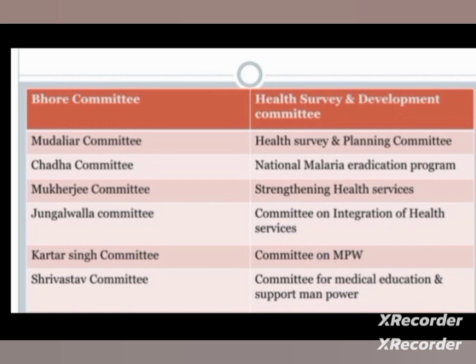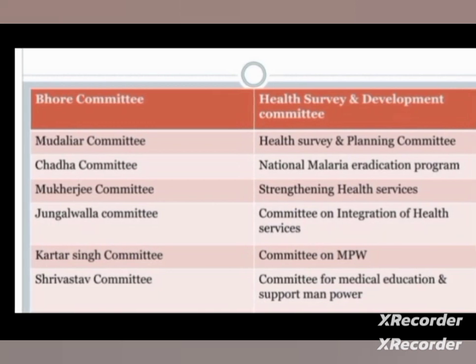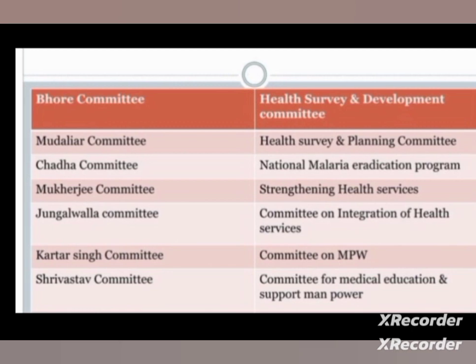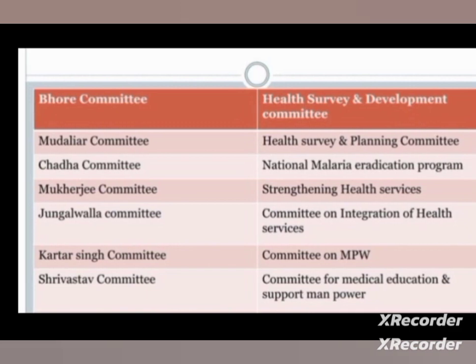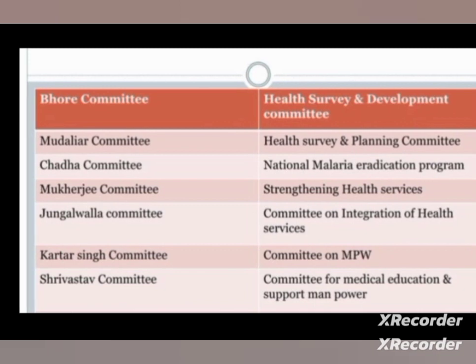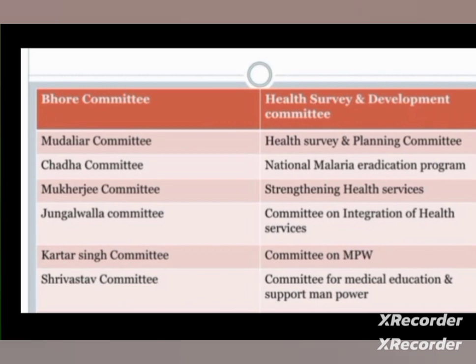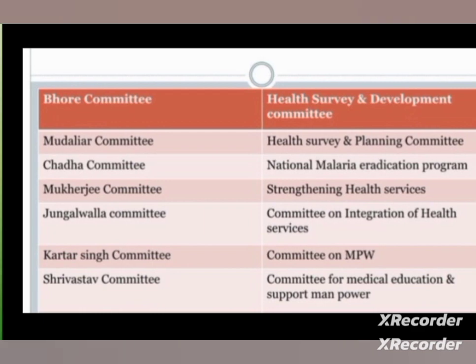In conclusion, Bhore committee is health survey and development committee. Mudhaliyar committee is health survey and planning committee. Chadha committee gave importance to the national malaria eradication program by health workers. Mukerjie committee, strengthening of health services. Jangalwala committee, on integration of health services. Kartar Singh committee, on multi-purpose workers. Srivastava committee, for medical education and support manpower.